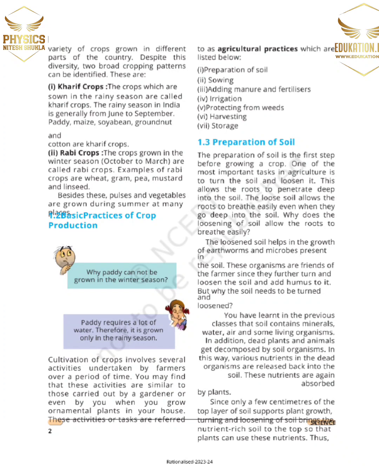Why does the loosening of soil allow the roots to breathe easily? The loosened soil helps in the growth of earthworms and microbes present in the soil. These organisms are friends of the farmer since they further turn and loosen the soil and add humus to it. But why does the soil need to be turned and loosened? You have learnt in the previous class that soil contains minerals, water, air, and some living organisms. In addition, dead plants and animals get decomposed by the soil organisms.